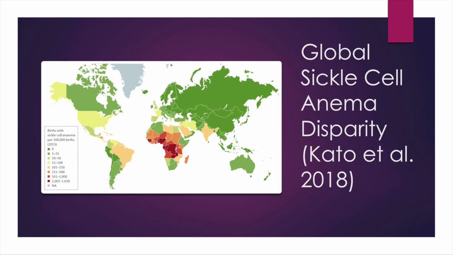We can also think about the biological and genetic dispositions. So if we think about global sickle cell anemia disparity, we can look at the global map and see that sickle cell anemia is not distributed equally throughout the world. There's a great deal of disparity. So we can see high levels of concentration in places like West Africa and Central Africa, but much lower distributions in places like Iran, areas of the Middle East, Alaska, and North America.